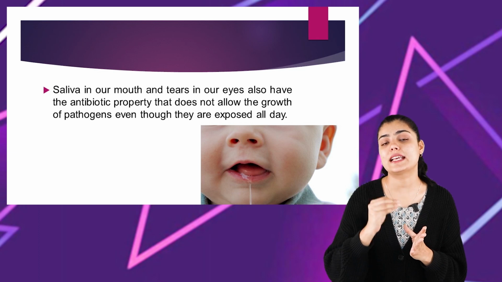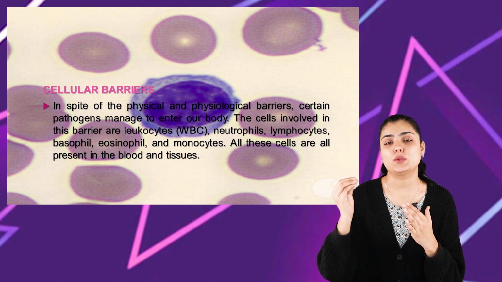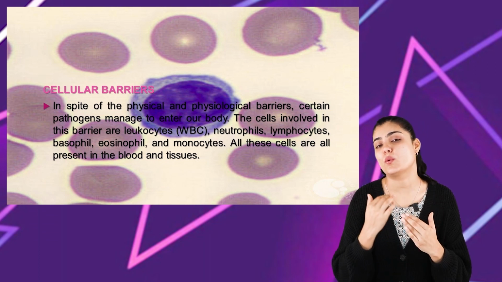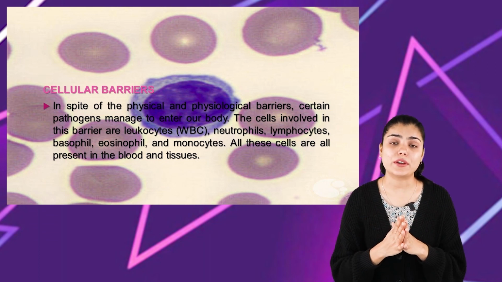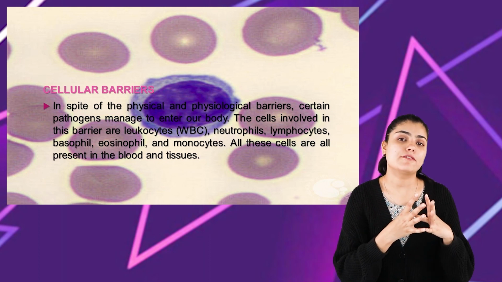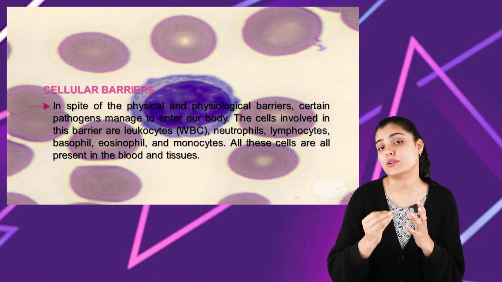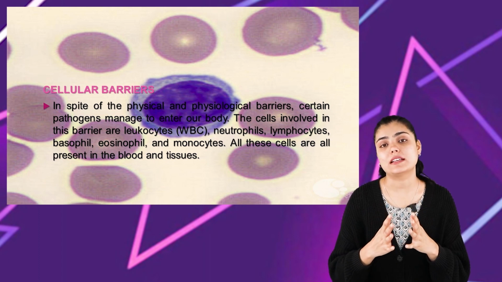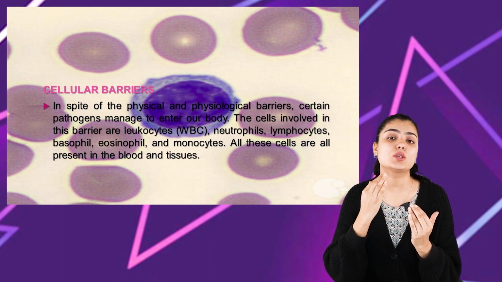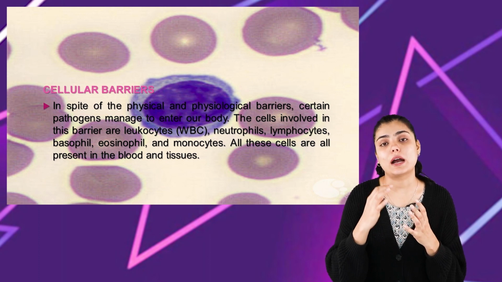The third one we have is the cellular barrier. From the term, we can understand that cellular barriers are related to a certain kind of cell. We have our skin, hair, eyelashes, the mucosal layer in our nose and ears, and physiological barriers like saliva, tears and the hydrochloric acid in our stomach. But despite having physical and physiological barriers, some pathogens manage to enter inside our body. What happens when the physiological or physical barrier fails to control the entry of microorganisms? At this time, the cellular barrier comes into action.